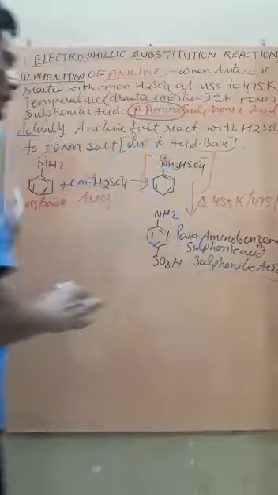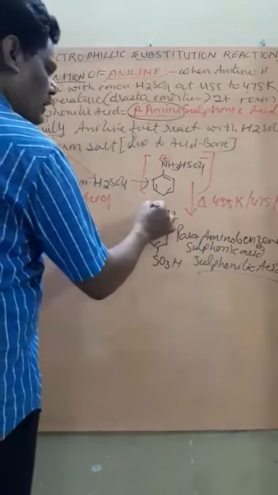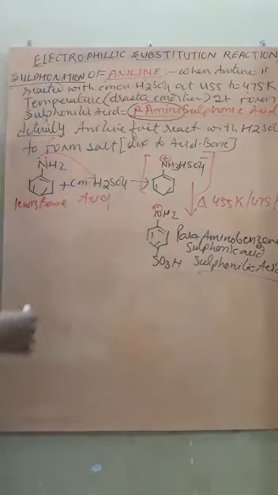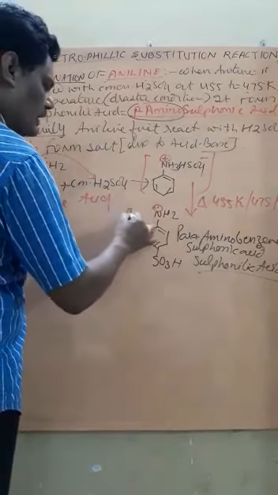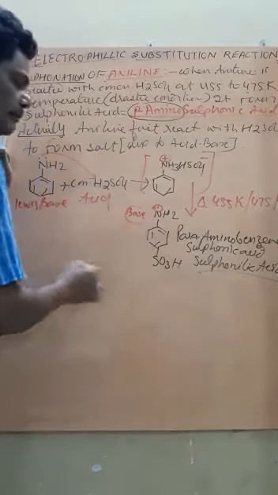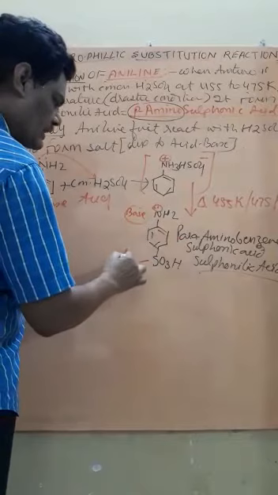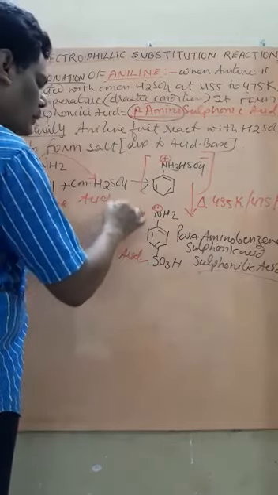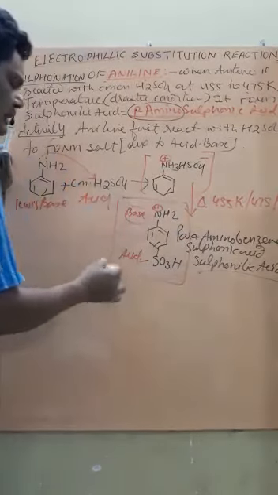Sulfanilic acid. Student, now in this compound again you can check, there is a lone pair, so this group can act as base, and this can act as acid. Therefore the internal reaction is possible.